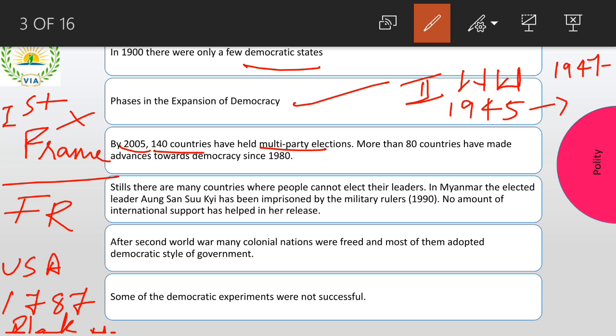But there are still many countries which do not have this kind of democracy. One example is Myanmar, right? After that, what you need to know is that some of the democratic experiments are not yet successful. For example, some countries are trying to experiment with democracy, but they are not doing so well.